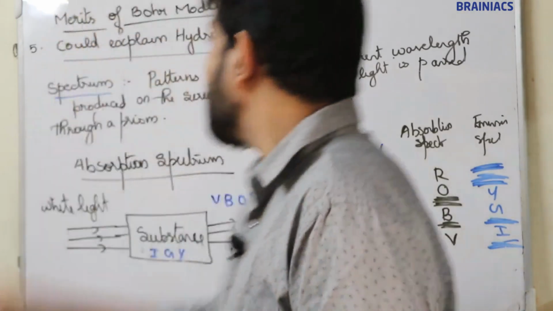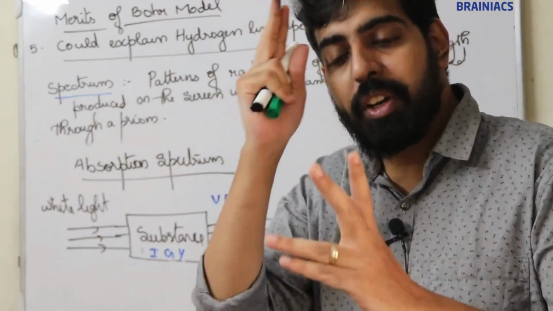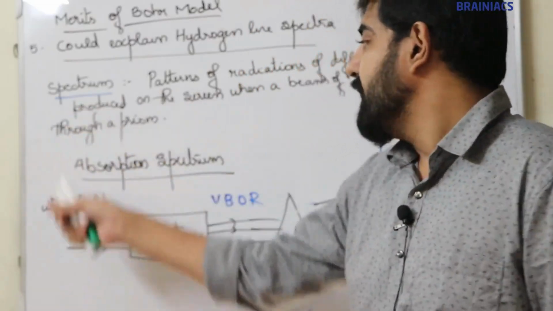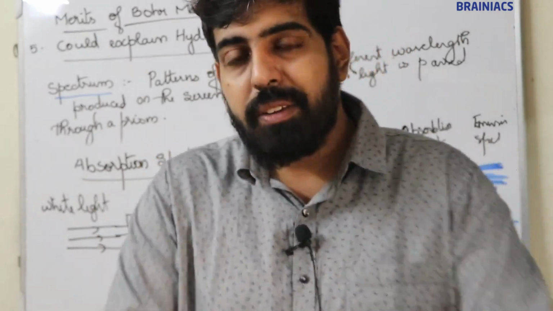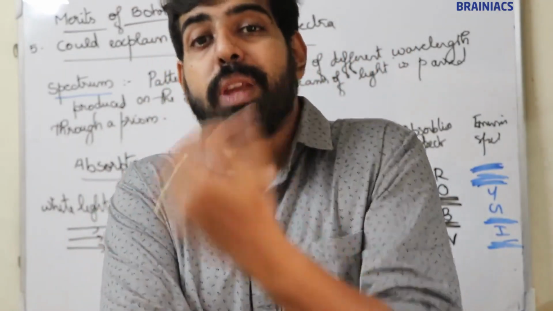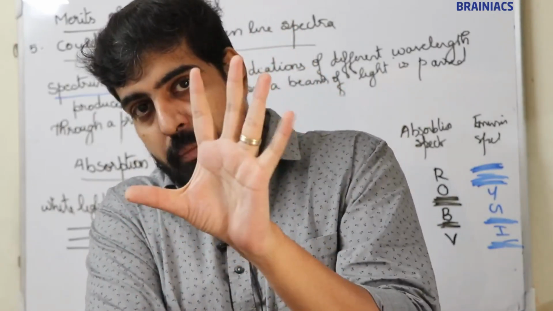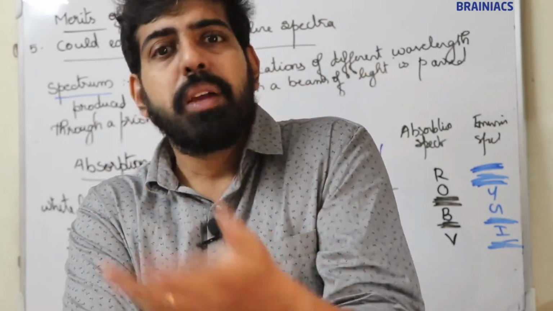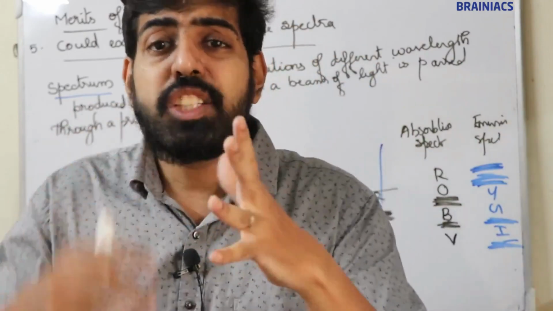Now we can discuss what is hydrogen line spectra. So now you know what is spectra, what is emission spectra. Emission spectra are of two types, continuous and discontinuous, that is line spectra, and absorption spectra. Now always remember that from line spectra we can identify the element. For each and every element, line spectra will be different. For hydrogen there are 5 lines. For helium there are different lines. For lithium, for chromium, different lines.